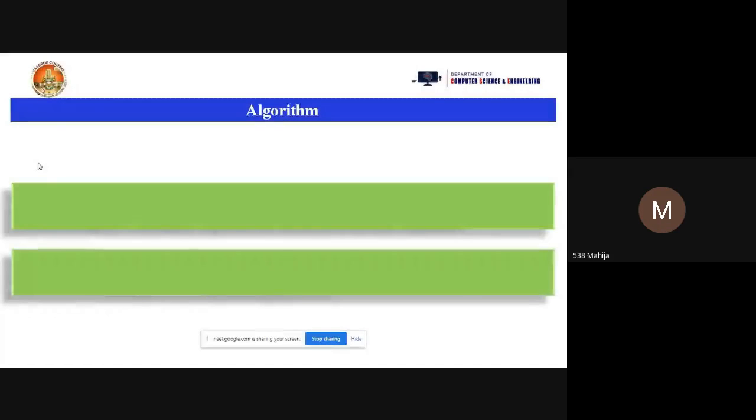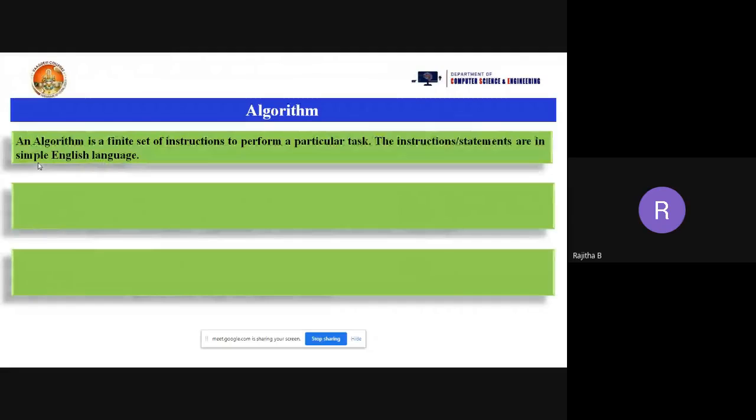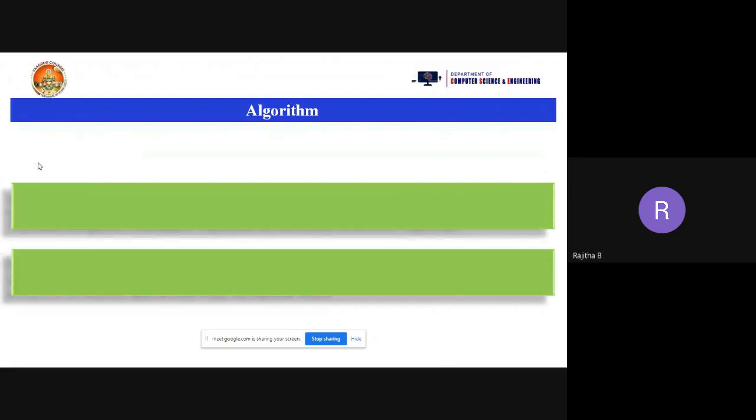Set of sequential steps written in English language to solve a given problem is called an algorithm. Very good. Excellent. So an algorithm is a set of instructions or rules, based on which we are going to write the procedure of your problem. The problem is your program. I will give you one problem: I want to find the prime numbers from 1 to n. So this is my problem.